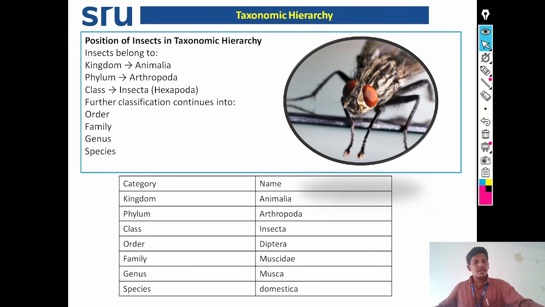See the position of insects in the taxonomic hierarchy. Insects belong to the kingdom Animalia, phylum Arthropoda, class Insecta or Hexapoda, and further classification continues into order, family, genus, and species. See here an example.